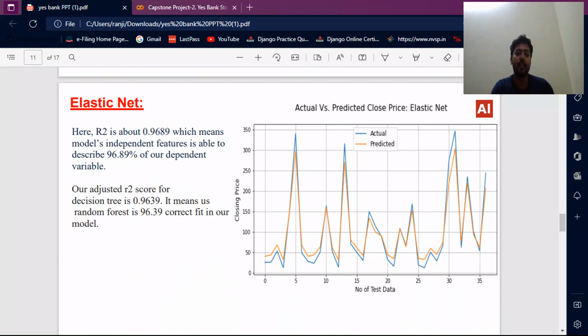Then I do elastic net. This is the elastic net output. Here R2 is about 0.96, which means the model's independent features describe the dependent variable well. Our adjusted R2 score is 0.963, which means it is a correct fit for this model.